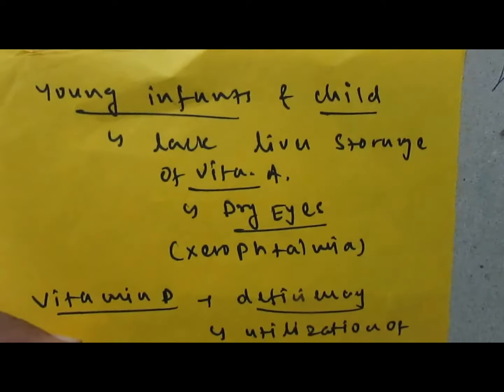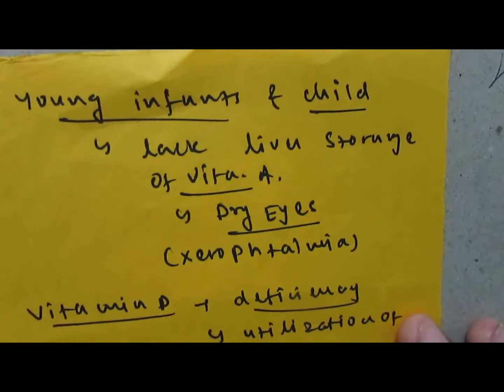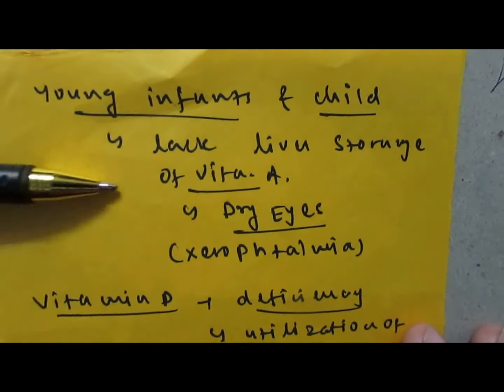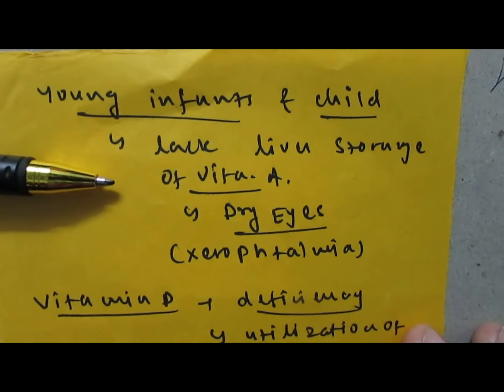Generally young infants and children lack vitamin A in their liver. So newborn infants may have dry eyes, and we have to keep them wet by the use of eye drops. This is only because of the lack of vitamin A in their liver.